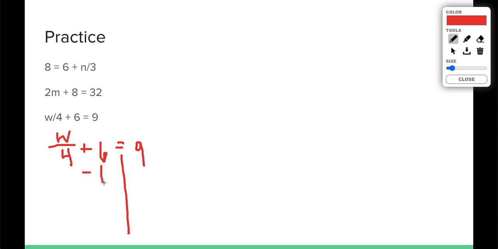We subtract 6 from both sides. We're left with w divided by 4 equals 3. The opposite of dividing by 4 is timesing by 4. That means w equals 12. If I go back in and place a 12 where the w was, 12 divided by 4 is 3, and 3 plus 6 equals 9.